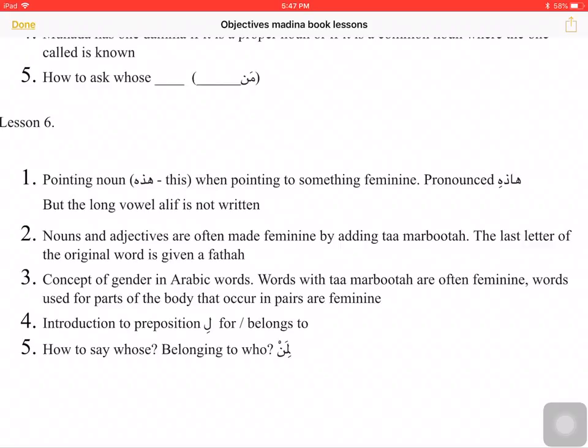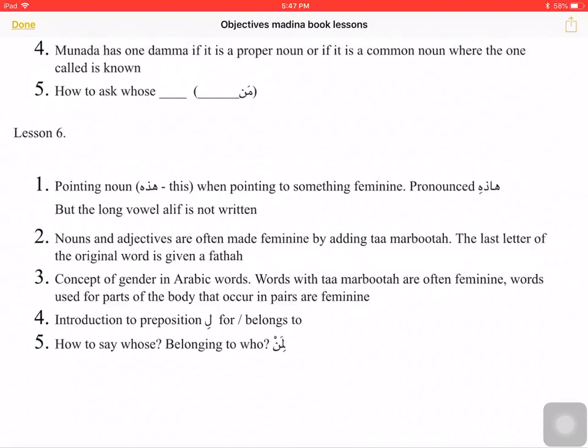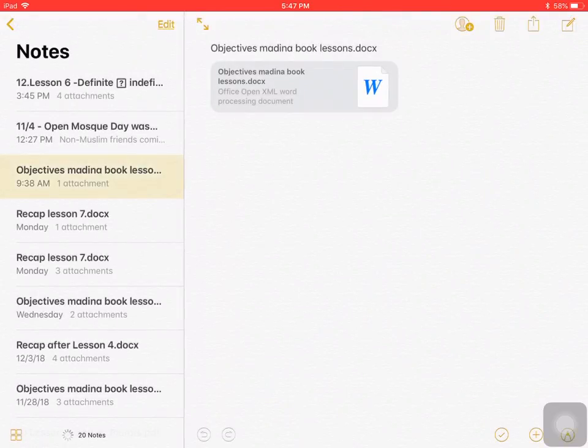Also, we will be taught the concept of gender in Arabic. Alhamdulillah, we have done more than what the book will be teaching us. The book is teaching us that words that end in ta marbuta are often feminine, and that words used for parts of body in pairs are feminine. We will be introduced to a new preposition, a new harf of jar, li. It stands for belongs to, and we will be taught how to say whose belonging to who. So let's get on with our lesson, inshallah.